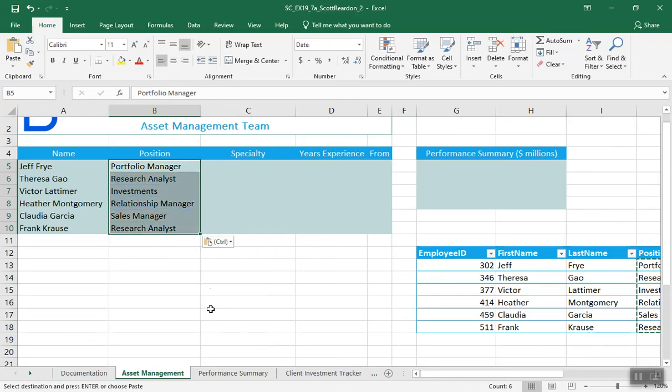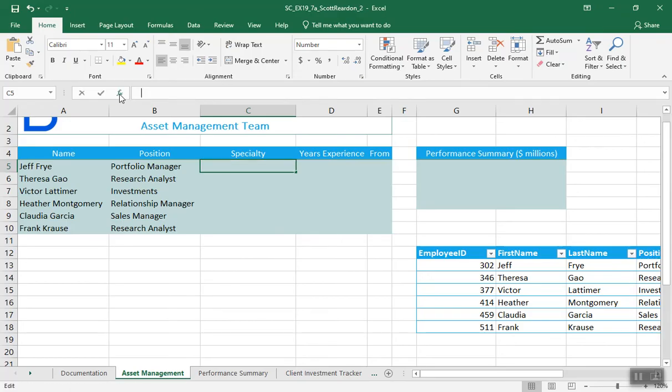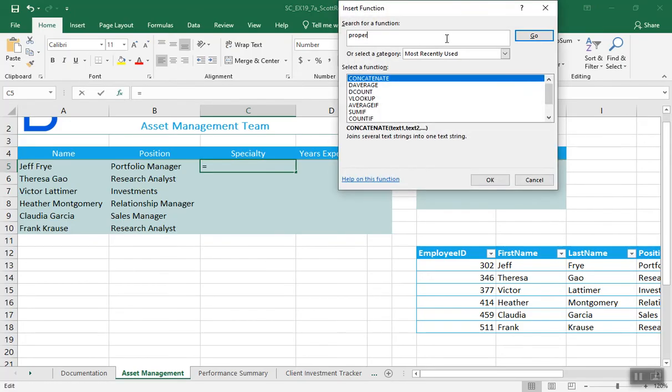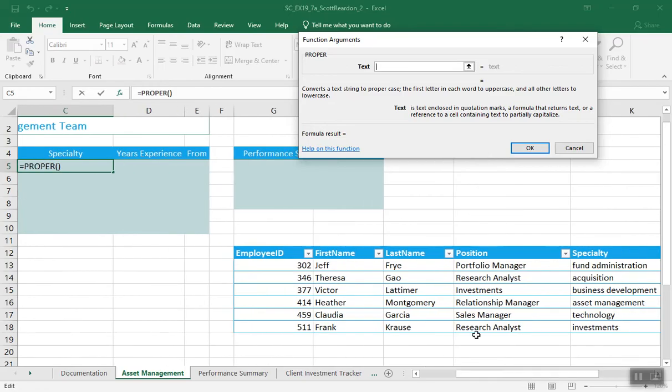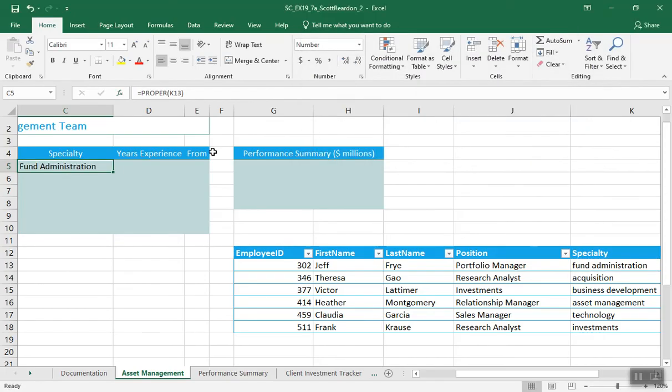Okay, there we go. In cell C5, using the proper function to capitalize the first letter in each word in the specialty text in K13. So here we're using the proper function, which again means that the first letter of every word in whatever our text is, in this case is our specialty. Instead of lowercase fund administration, now we have capital F, capital A for fund administration. And we're going to autofill that down. So those are properly formatted.